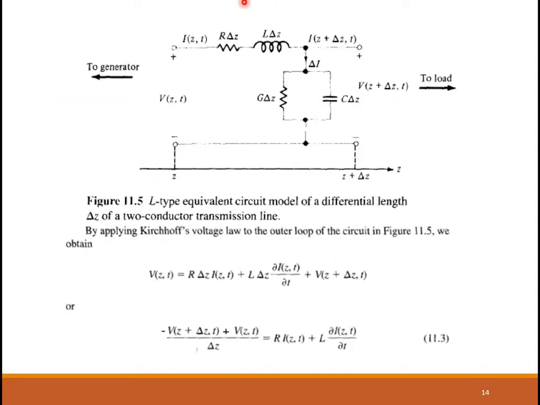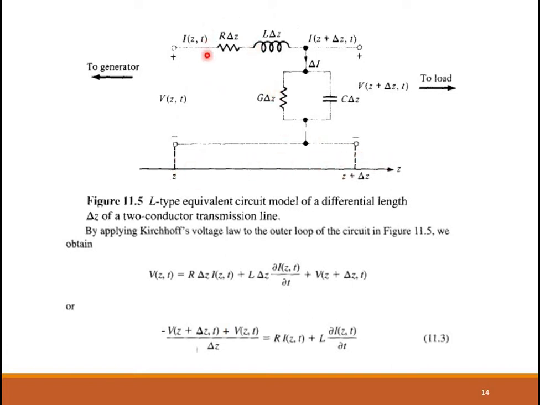So I hope you remember this was the L-type equivalent circuit that I just explained earlier. This side is connected to the generator and this side is connected to the load. So I(z,t) is the current input from the generator side. V(z+Δz,t) is the voltage... sorry, this is the voltage on the input side, and this is the voltage at the load side for this particular section, which has a differential length Δz.